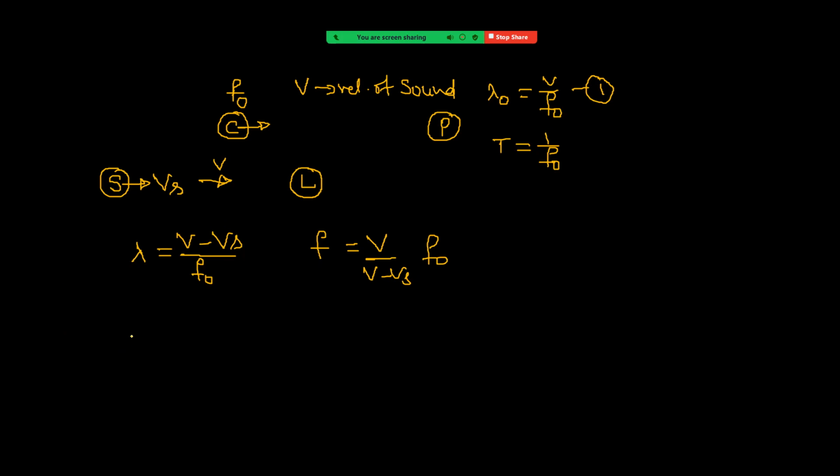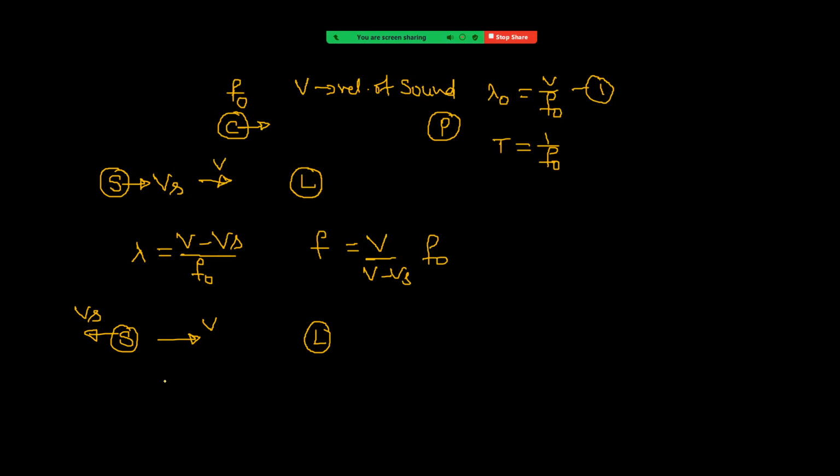I am writing here. A source is moving away from the listener with a velocity Vs, and sound propagates towards the listener with a velocity V, and the listener is not moving. Now see what the wavelength of the wave behind the source is. Remember, this is behind the source and this is in front of the source. We are focusing on the wavelength of the wave behind the source because this sound is reaching the listener.